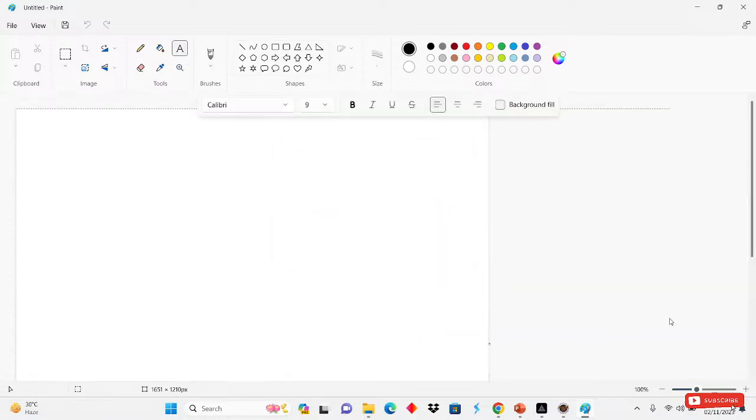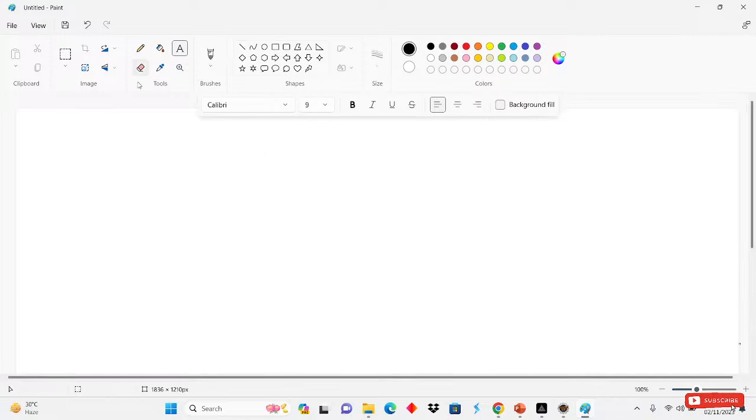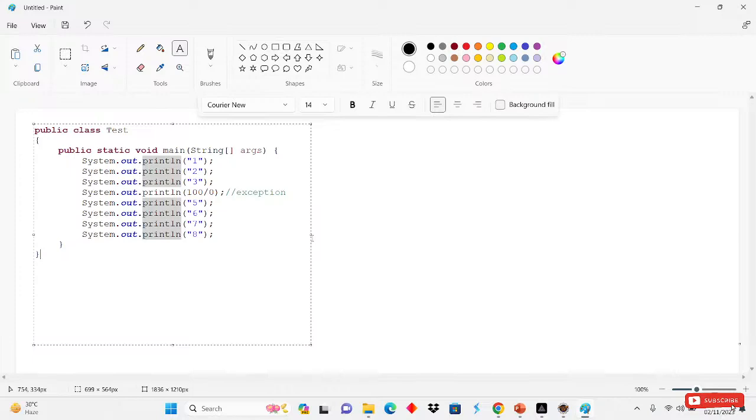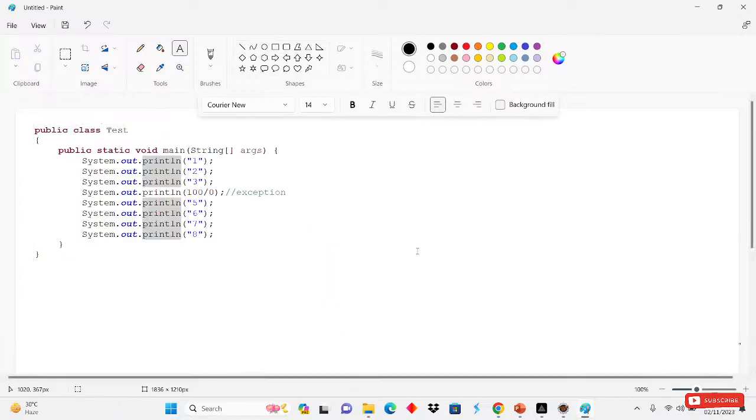Okay, I will simply come here. What I am doing is pasting this one. So this one is our program. Suppose JVM comes into the main method, right? After that, it will see we are printing many things: 1 2 3, then 100 divided by 0, then 5 6 7 8. So it will print 1 first, then 2, then 3. After that, 100 divided by 0. JVM will see 100 divided by 0.